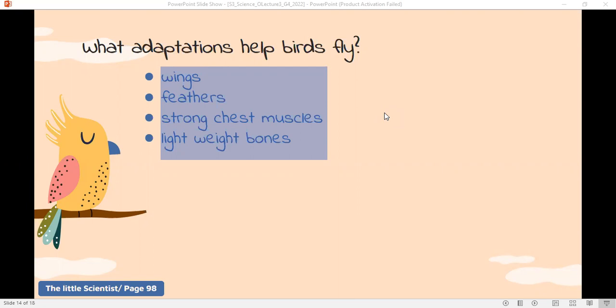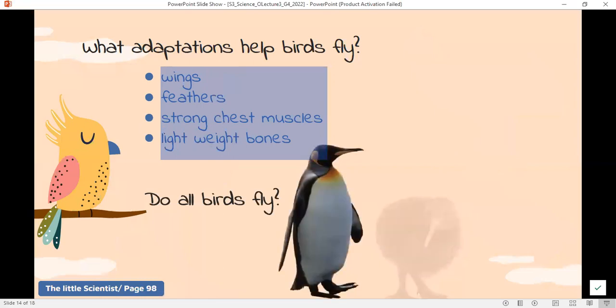Eagles, flamingos, lovebirds, I can't remember other examples. Okay, so those birds fly, and to fly, there are some adaptations that help them fly: wings, feathers, strong chest muscles, and lightweight bones. But do all birds fly? Think of the penguin, for example.